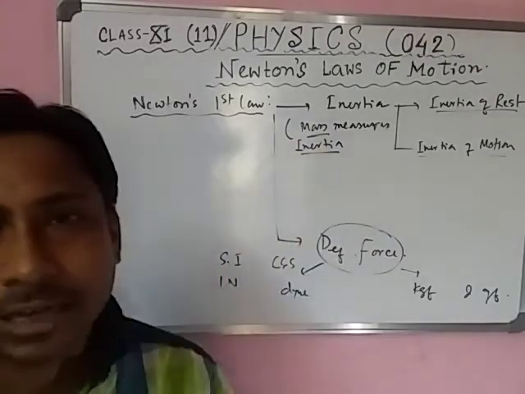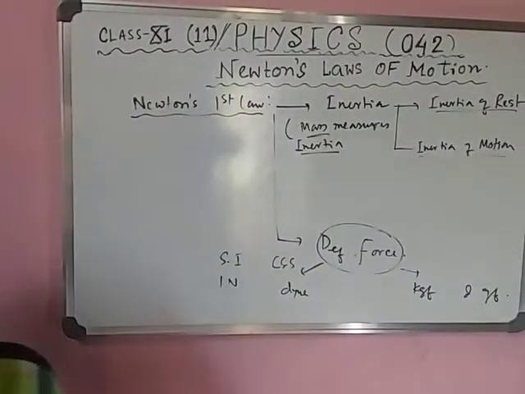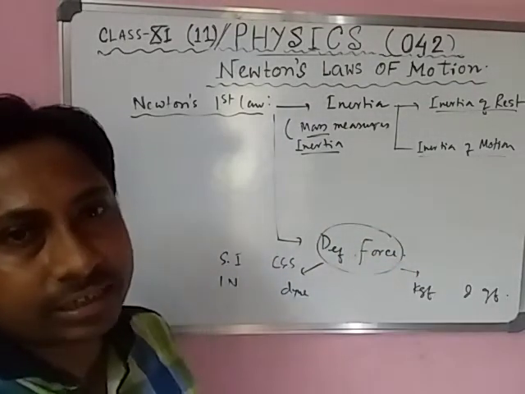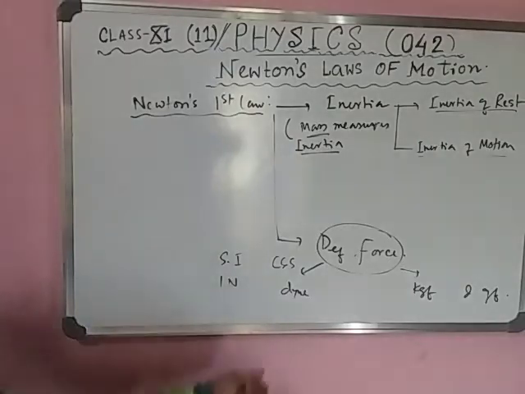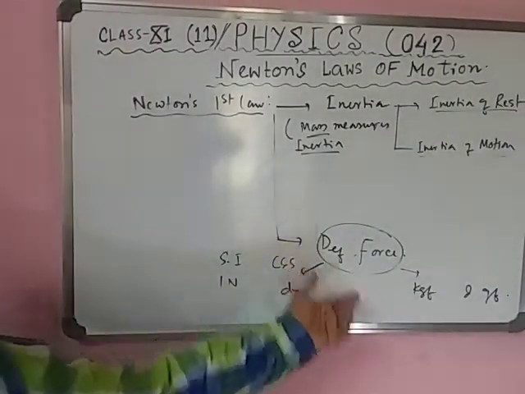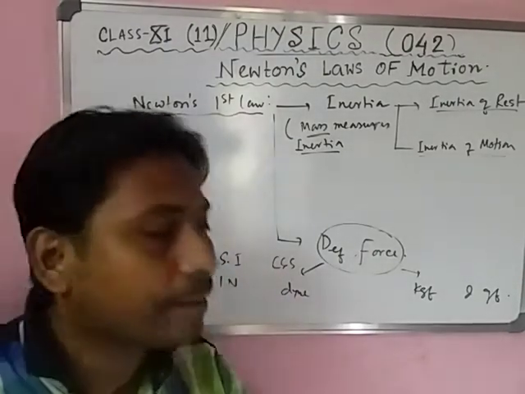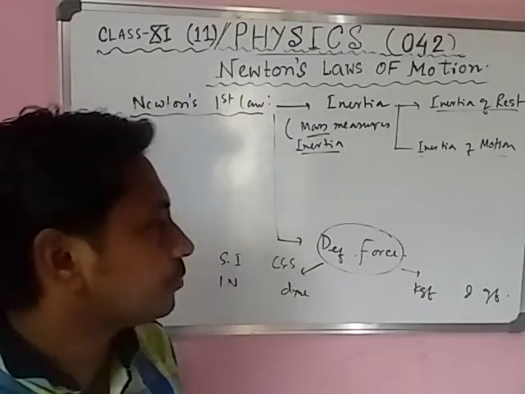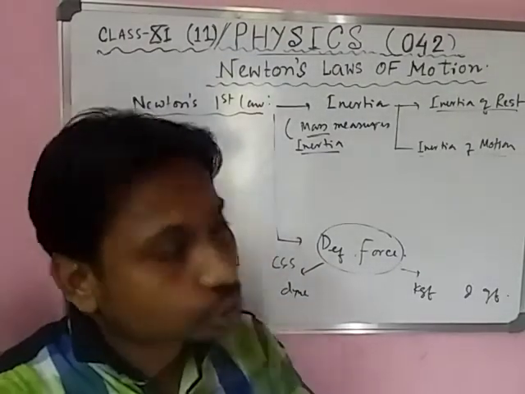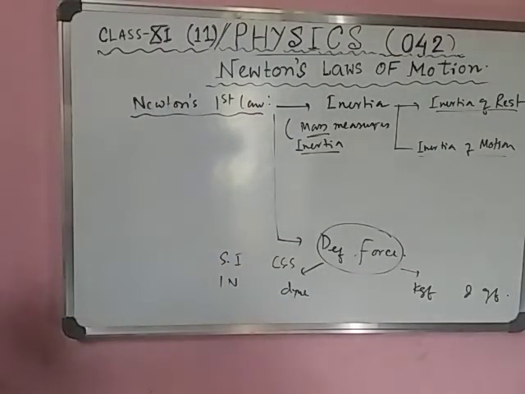Inertia means more mass, more inertia. So inertia is the internal property that opposes a change of its state. Inertia is of two types: inertia of rest and inertia of motion. Definition of force means a physical cause by which we can change the state of a body, either at rest, rest to motion, or tends to change its state. So this is all about Newton's first law.